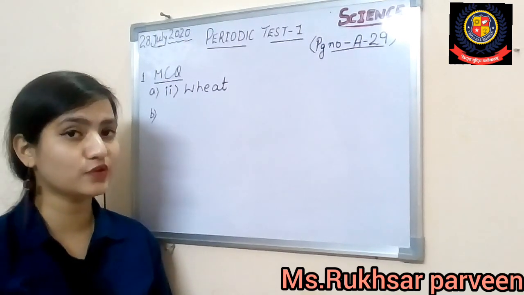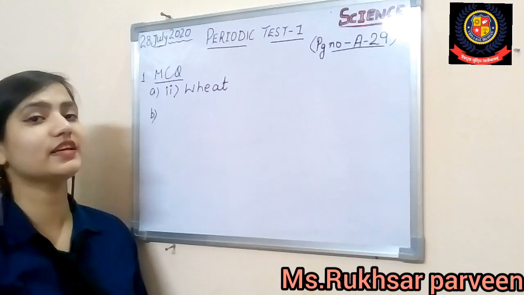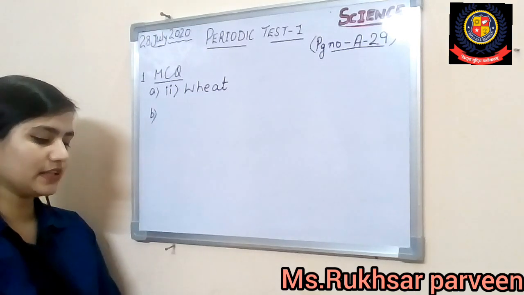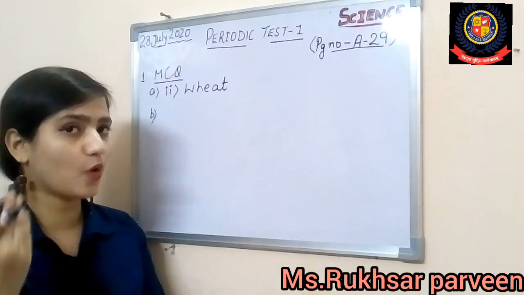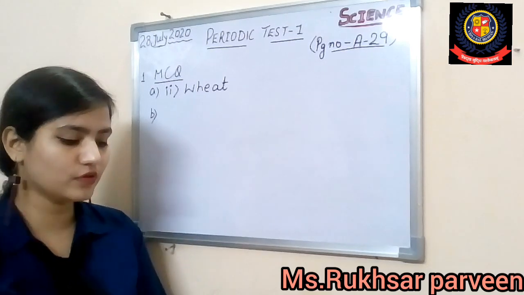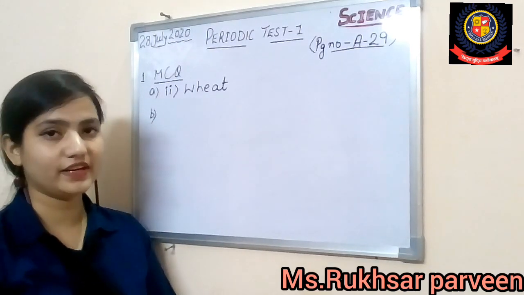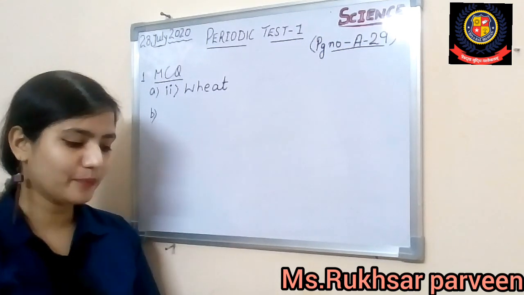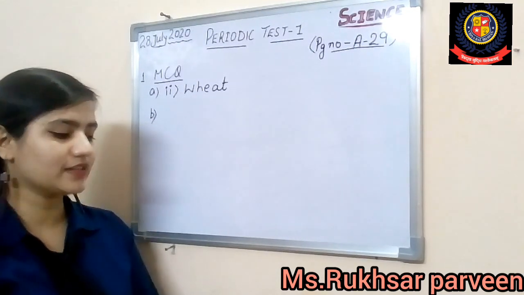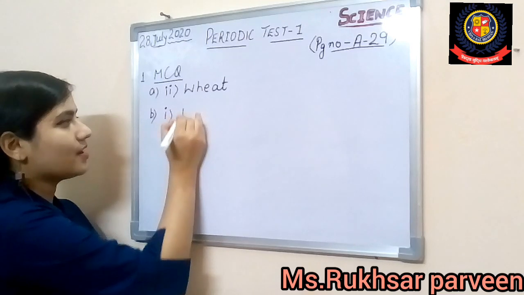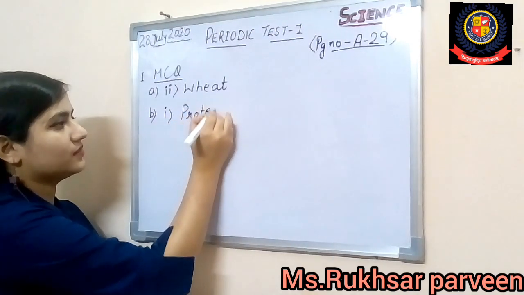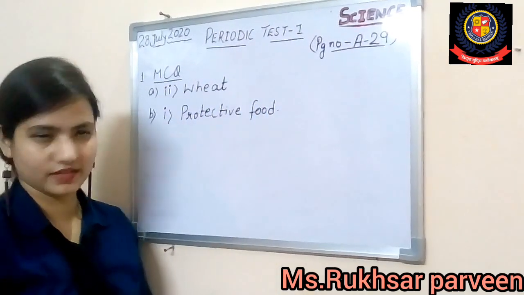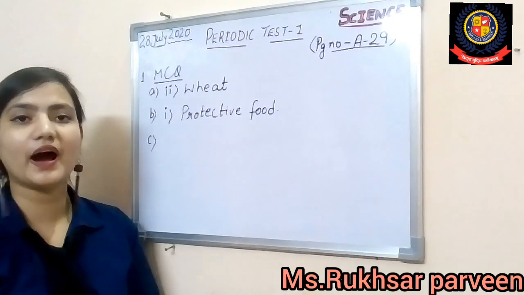When we are eating these foods which are rich in vitamins and minerals, they are protecting us from diseases. All right. So the question is, are they protective foods, bodybuilding foods, energy giving foods, or both second and third? Definitely they are not bodybuilding foods because protein is there, energy giving is carbohydrate, and both second and third are completely wrong. So the answer would be first, that is protective foods. Who is the protective food? Vitamins and minerals.